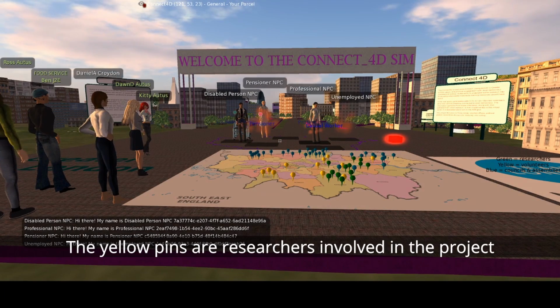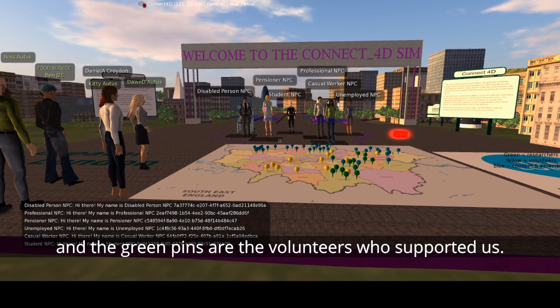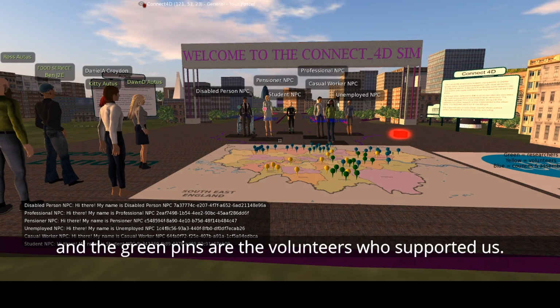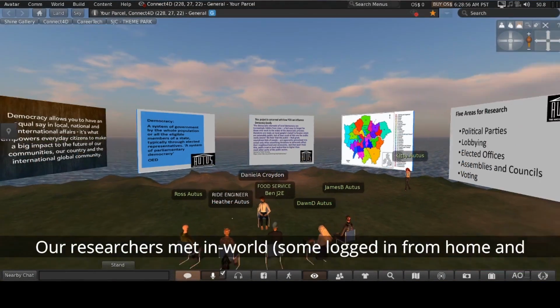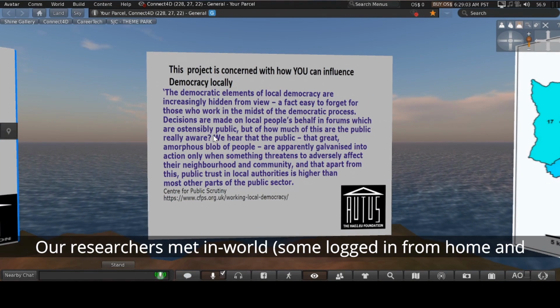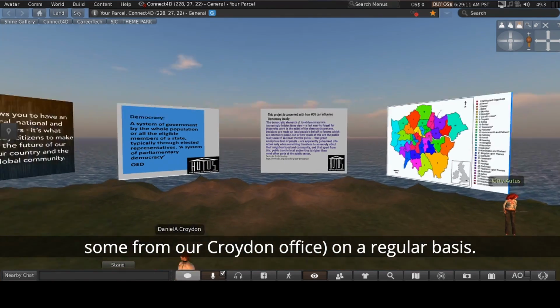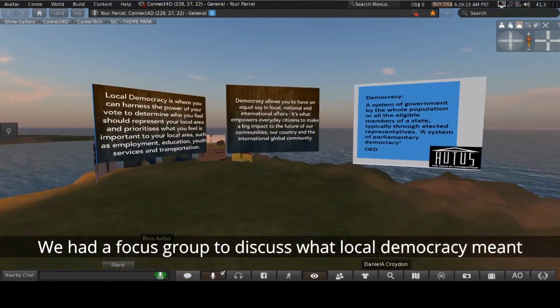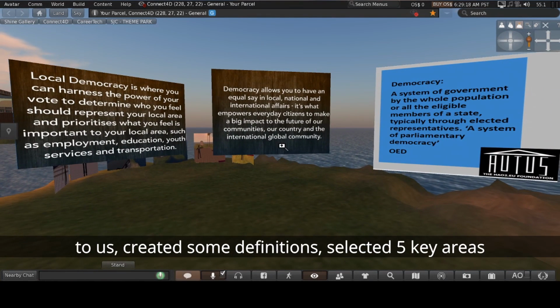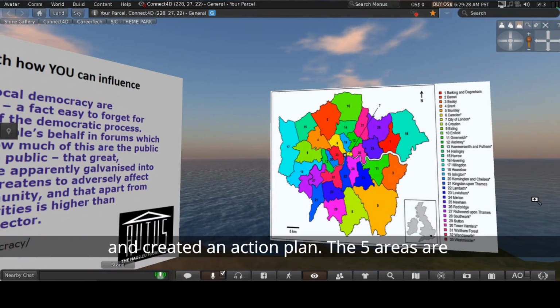The yellow pins are researchers involved in the project, and the green pins are the volunteers who supported us. Our researchers met in world, some logged in from home and some from our Croydon office, on a regular basis. We had a focus group to discuss what local democracy meant to us, created some definitions, selected 5 key areas and created an action plan.